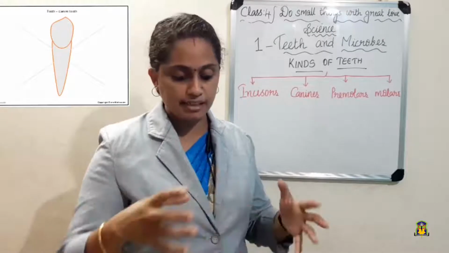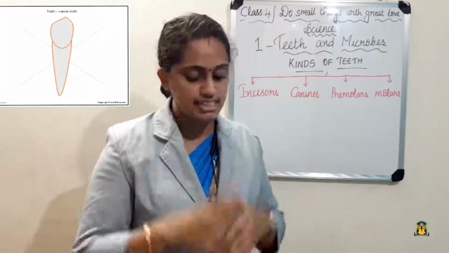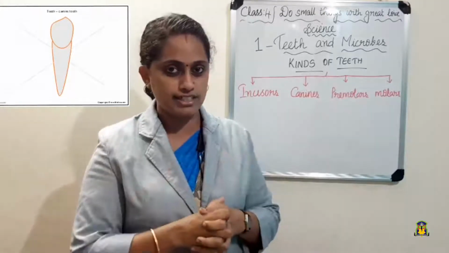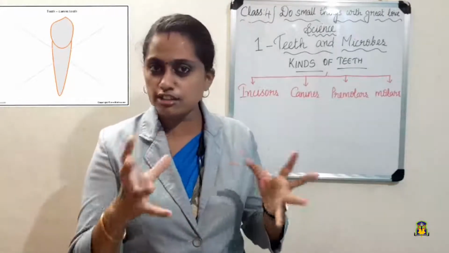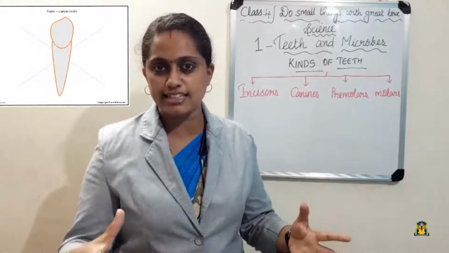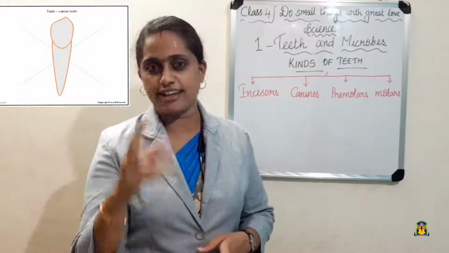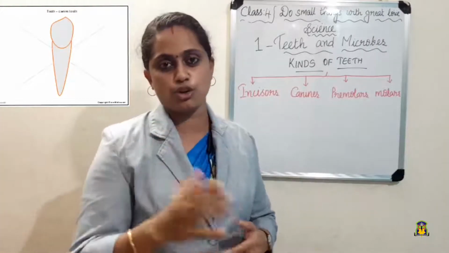So for the flesh-eating animals, these canines will be very sharp and pointed. Why? They have to tear the flesh of the animals which they are eating. So you understood about canines? How many canines are there? 4 canines, 2 in each jaw.